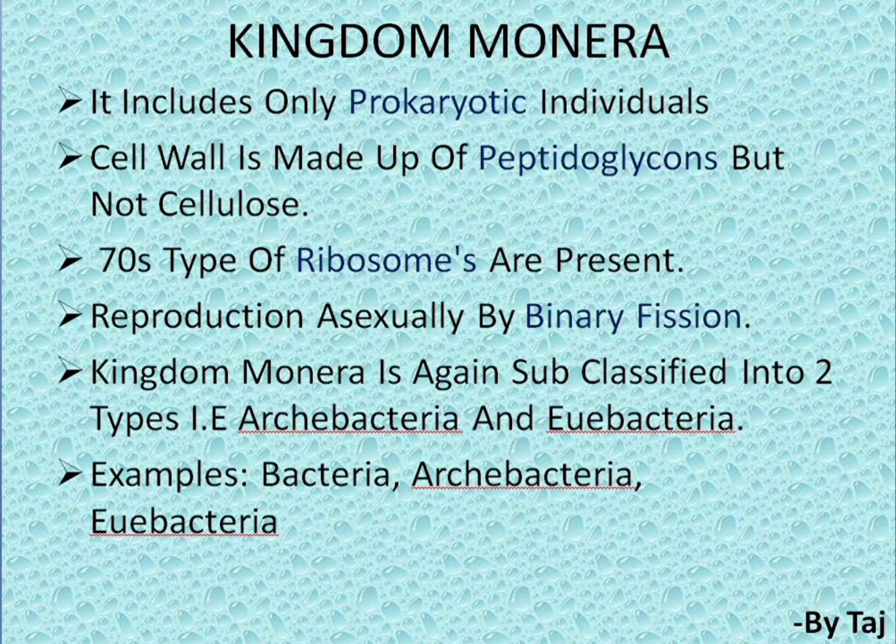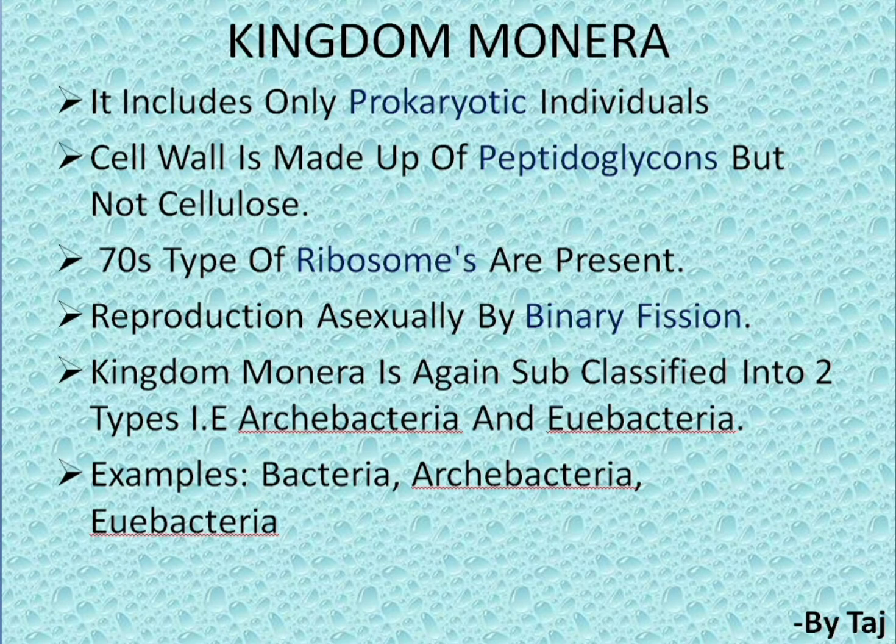Cell wall is made up of peptidoglycans but not cellulose. In the plants, the cell wall is made up of cellulose, but in the kingdom Monera, it is made up of peptidoglycans. Kingdom Monera has 70 S type of ribosomes, and reproduction occurs by binary fission.